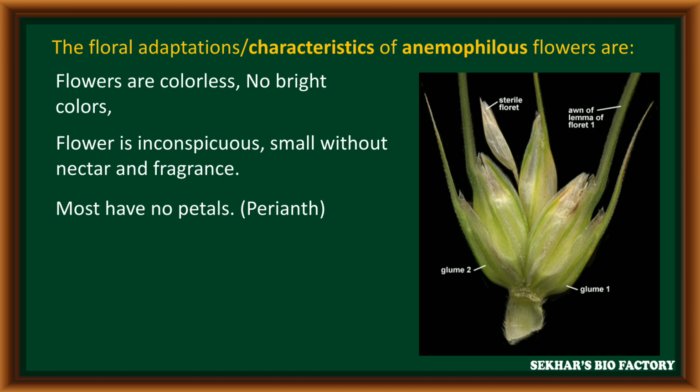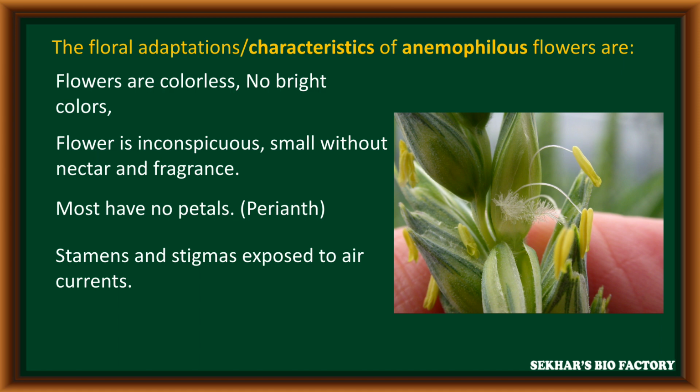Most of the flowers have a perianth, that means sepals and petals are both present in the same color. In such flowers, the stamen and stigma are exposed to the outside of the flower into the air current.